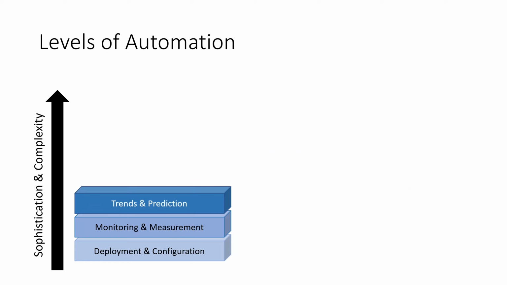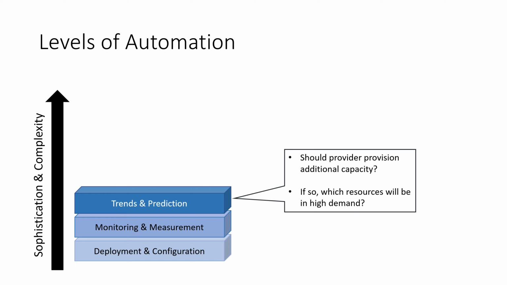On the third layer, we can automate the estimation of trends and prediction of what's going to happen in the near future to take action in advance. For example, we can predict that a device is going to fail because it's behaving strangely, or we can predict that the cloud provider should buy additional resources of a given type because demand is increasing for that resource. So we can automate these analyses and make management of the whole infrastructure easier. An example here is detecting when a provider should buy additional capacity, and if it needs to buy additional capacity, which resources will be in high demand.